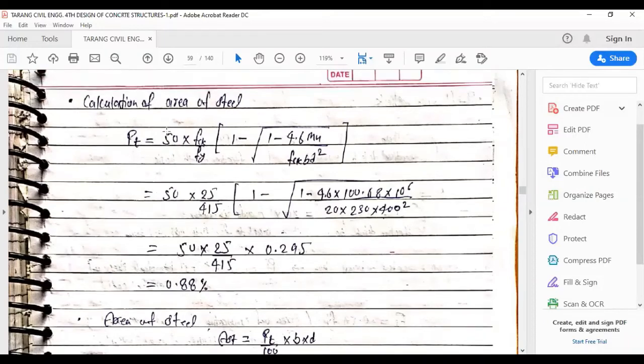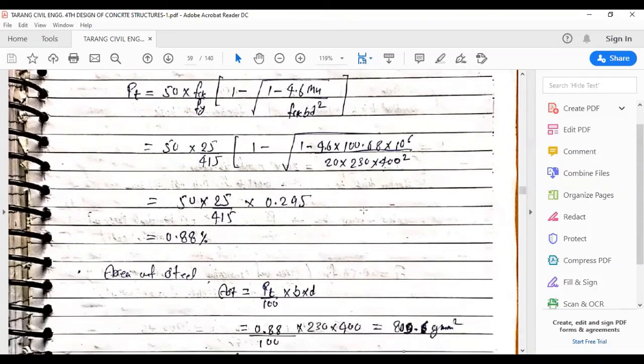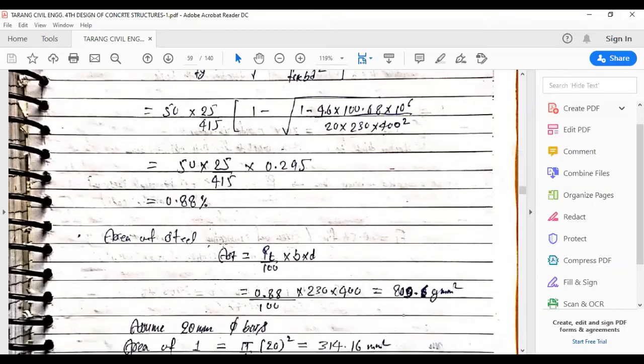which is 50 multiplied by FCK upon Fy, and this whole multiplied by 1 minus under root 1 minus 4.6 Mu upon FCK B D square. The value of Mu here is 100.68 into 10 raised to the power 6 Newton mm. The value of small b is 230, and the value of d is 400. So solving this, we find that the value of percentage of steel is 0.88%.